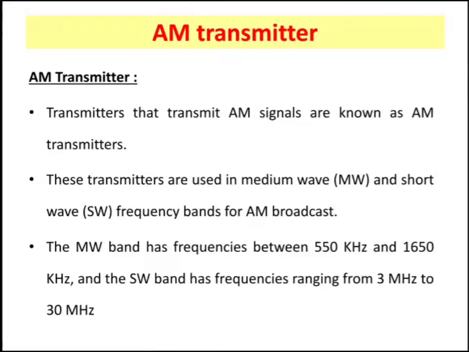You have to write this range: for the medium wave band, the frequency range is 550 kHz to 1650 kHz, while for the short wave the band frequency range is 3 MHz to 30 MHz.